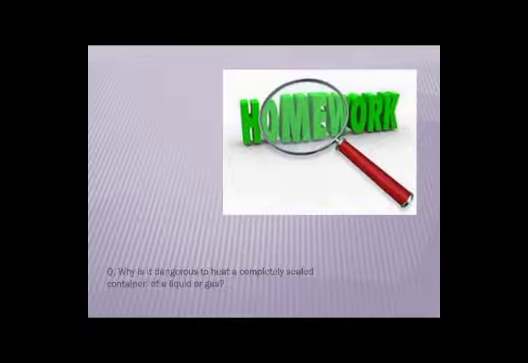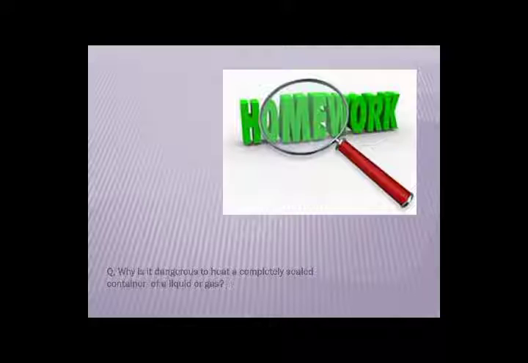Now, after watching this video and going through your book, from page number 194 to 197, you will be able to answer this question very easily: why is it dangerous to heat a completely sealed container of a liquid or gas? If you put a completely sealed container of liquid or gas on a stove and start providing heat, what will happen to them?